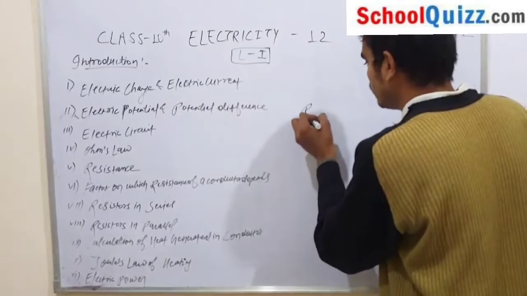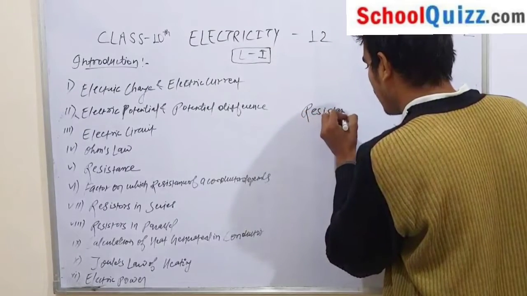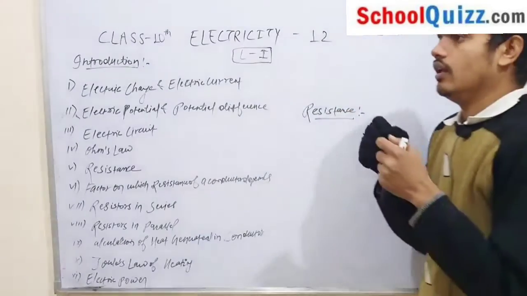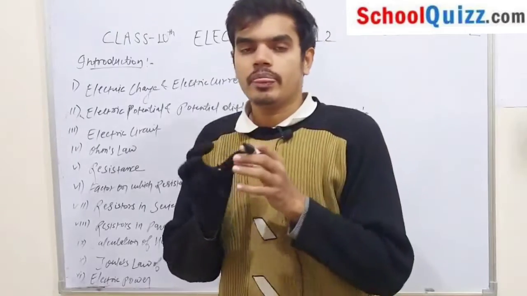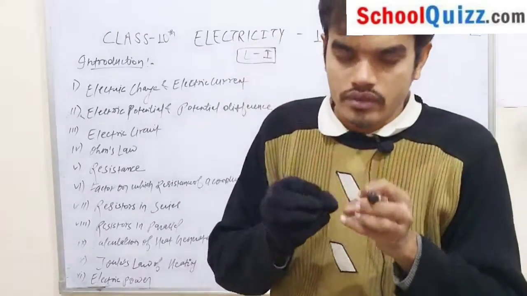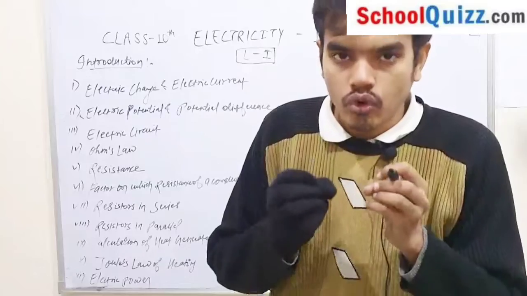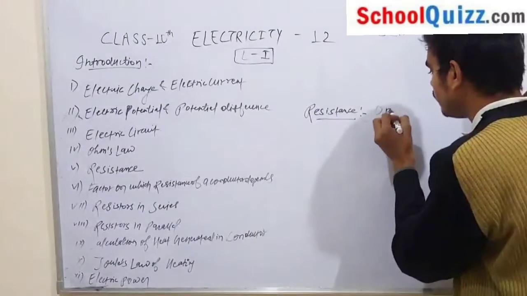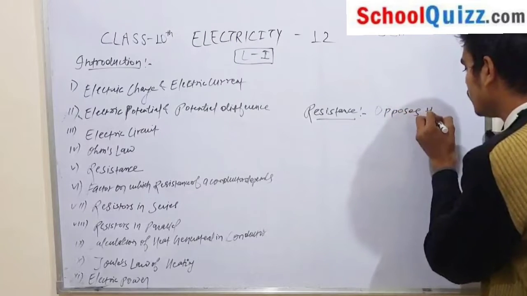What is resistance? In a very simple word, what is resistance? It opposes the flow of electric current. What is resistance? Opposes the